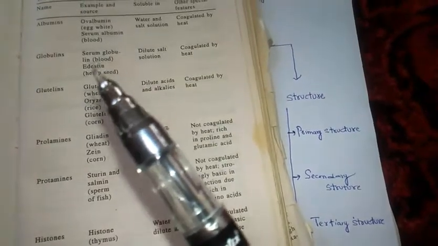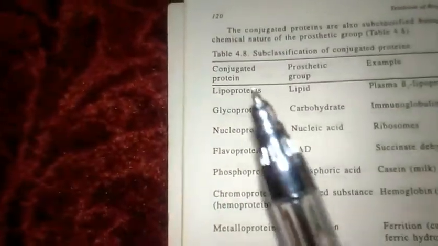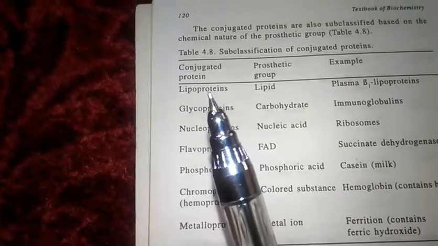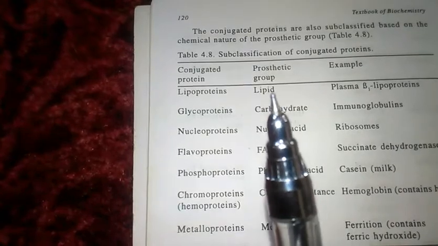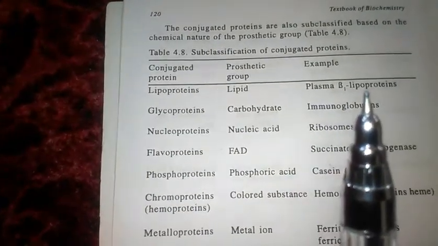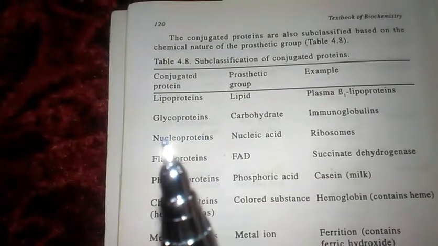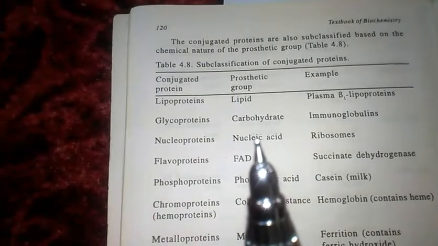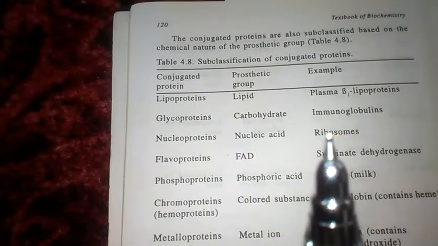After this, let us move on to conjugated proteins. Some examples of conjugated proteins are lipoproteins. In addition to the protein part, they contain a lipid part, the prosthetic group. An example is plasma lipoproteins. Another example is nucleoproteins, which means they contain nucleic acid. These proteins contain nucleic acid with them. An example is ribosomes.